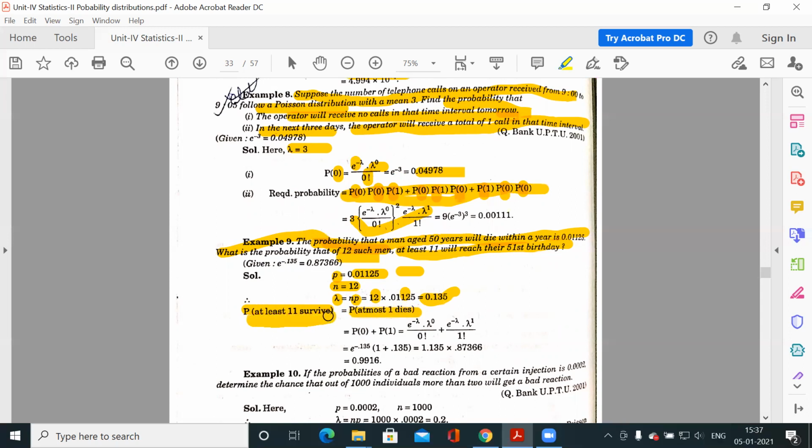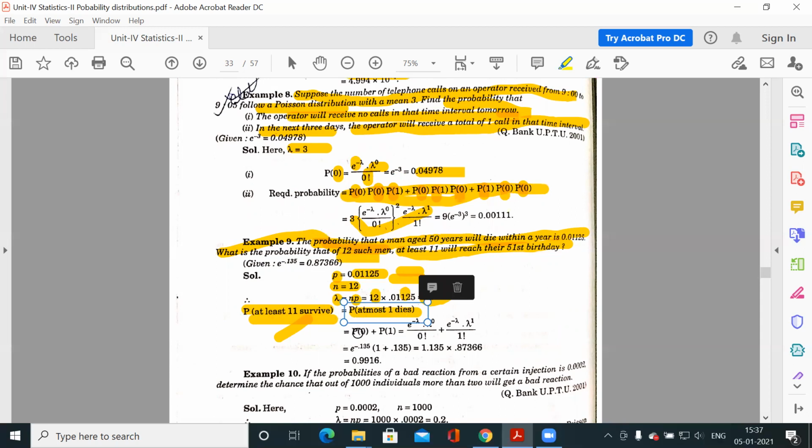At least 11 survive out of 12 is equivalent to calculating the probability that at most one dies out of 12. The probability is given in terms of a person dying within a year, so this is the different probability and this is the survival probability. We have to convert this into this kind of probability.